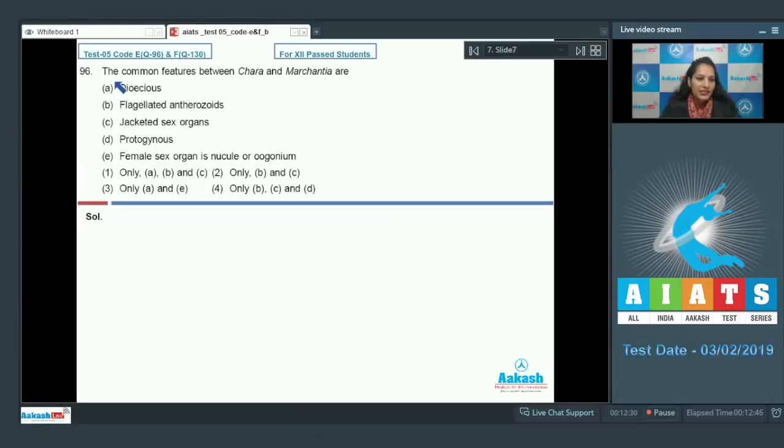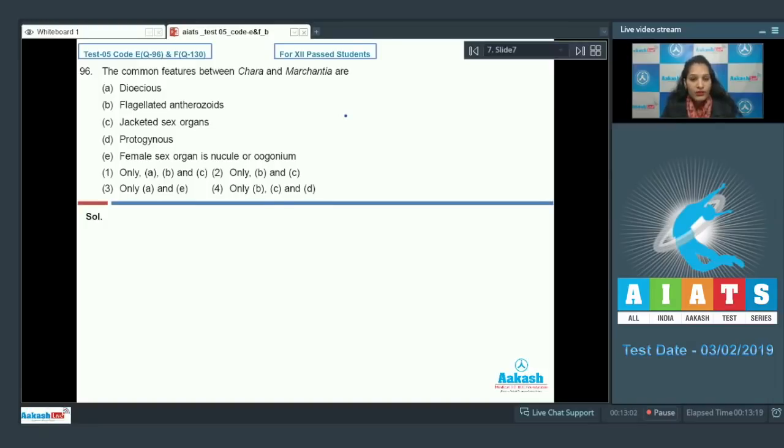Question number 96. The common features between Chara and Marchantia are: A. Dioecious, B. Flagellated antherozoids, C. Jacketed sex organs, D. Protogynous, E. Female sex organ is nucule or oogonium. First option only A, B and C, second only B and C, third only A and E, fourth only B, C and D. So you have to choose the common features between Chara and Marchantia.